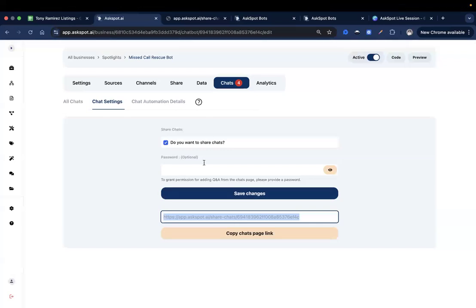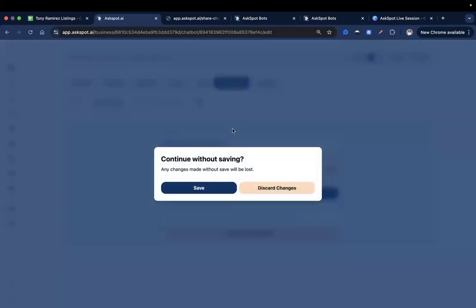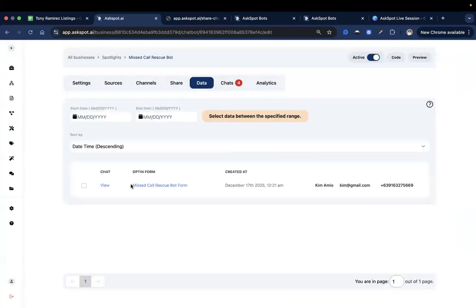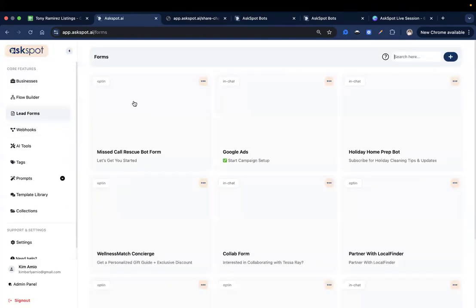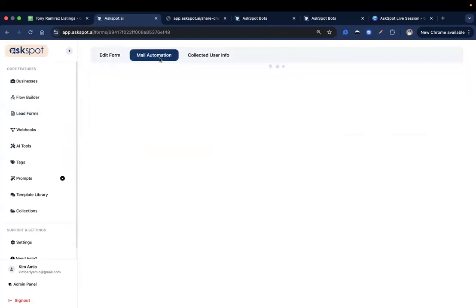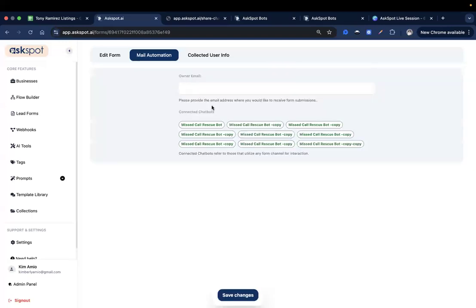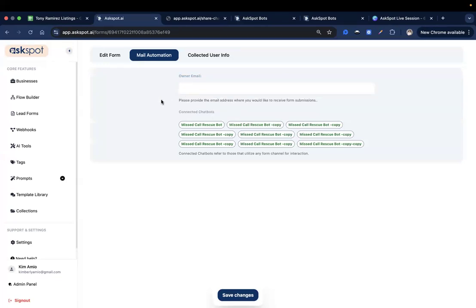Also, guys, let me just add this. When it comes to lead collection, aside from webhook, if you do not want to set up the webhook but you want the client to be notified every time that data is collected, like for example, this data was collected from our lead forms, you can simply set it up over here on our lead form section. Go to your opt-in form, and over here you have the mail automation. You can just put the owner email right here, an email address where you would like to receive these form submissions.